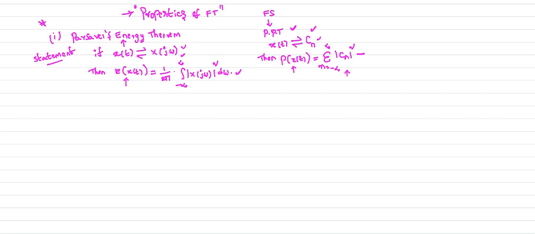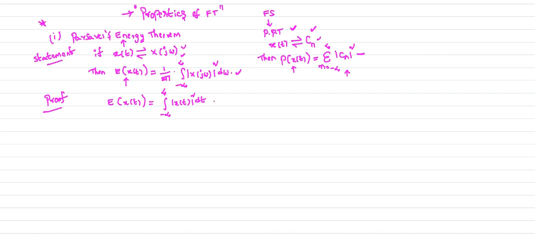How can you prove this one? Now when it comes to the proof, already you know how to calculate the energy of the signal.